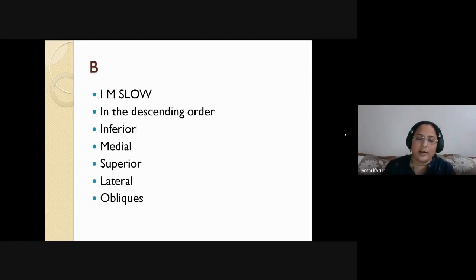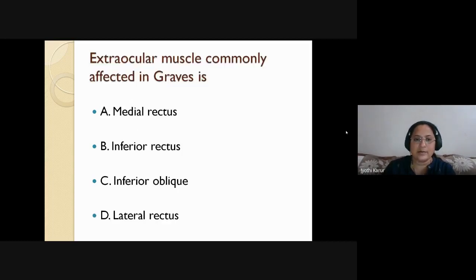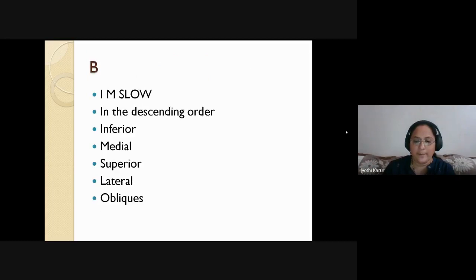The mnemonic is I am slow in the descending order. The most commonly, severely and earliest affected is the inferior rectus, followed by medial rectus, superior rectus, lateral rectus, and lastly the obliques. I am slow in the descending order is the mnemonic. So the answer is inferior rectus. Am I clear?